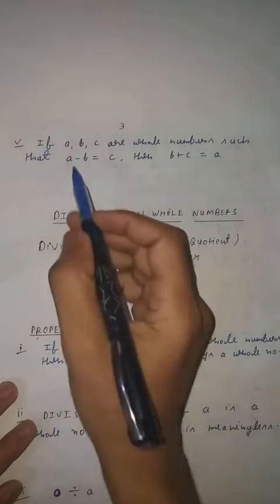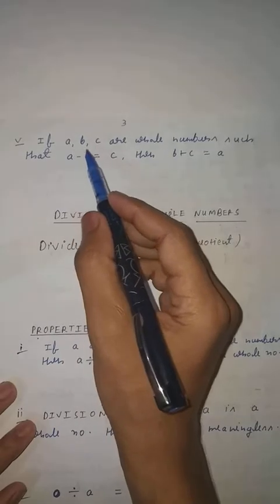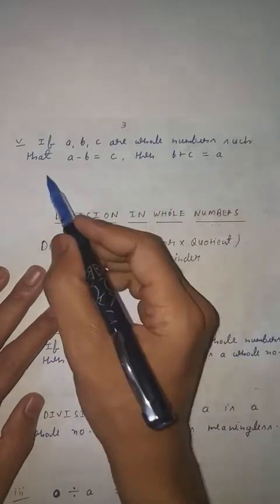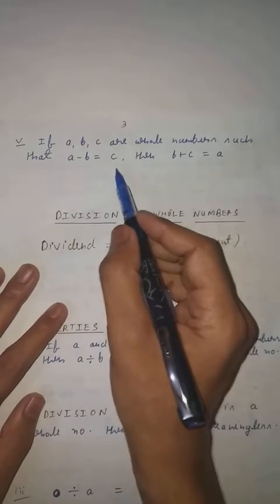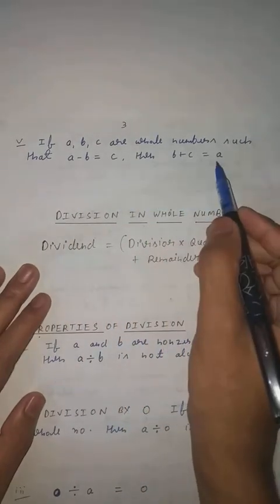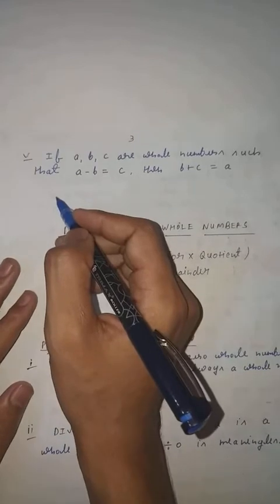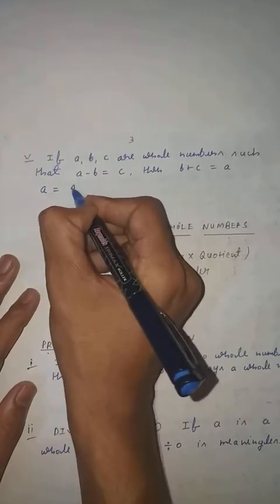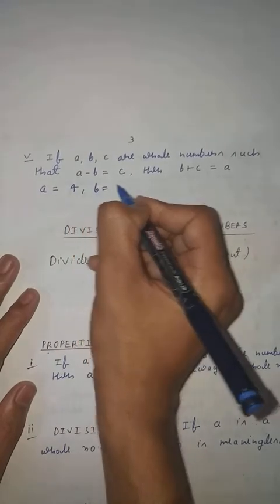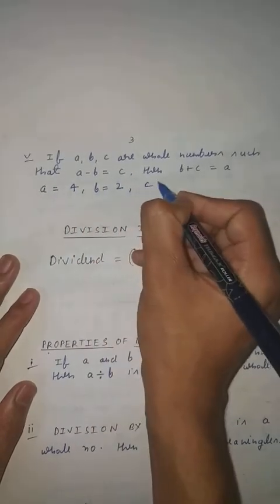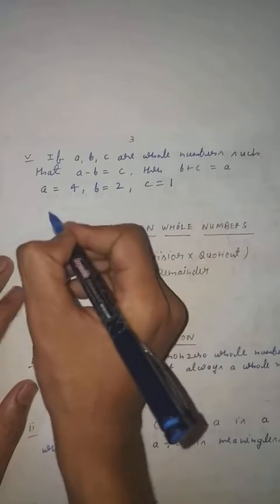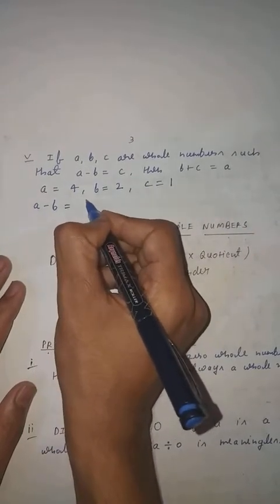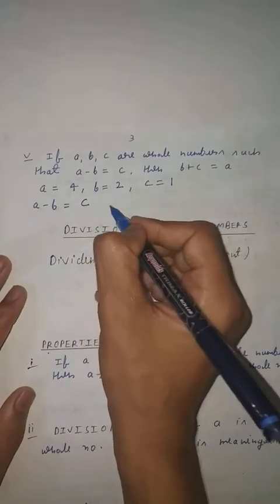Now students, our next property is: if a, b, c are whole numbers such that a minus b equal to c, then b plus c equal to a. Now what is the meaning of this? Take an example. If a equal to 4, b equal to 2, c equal to 1. Now solve this. A minus b equal to c. Clear to everyone?